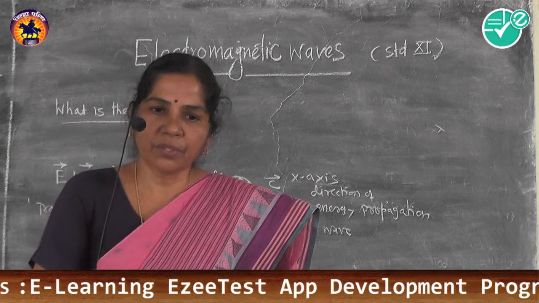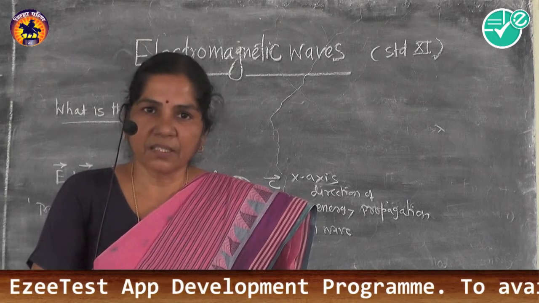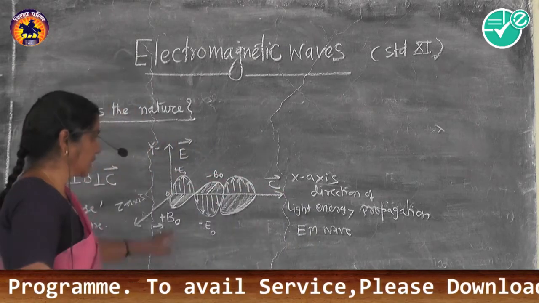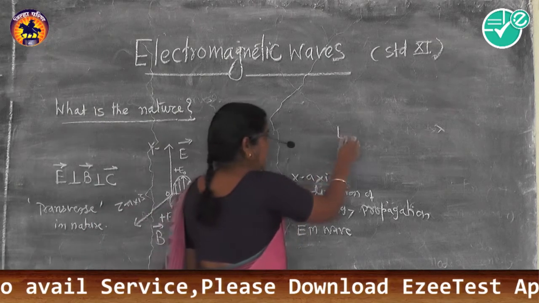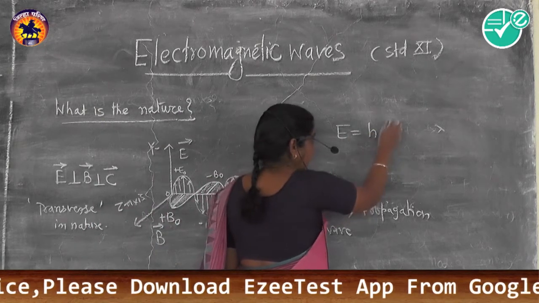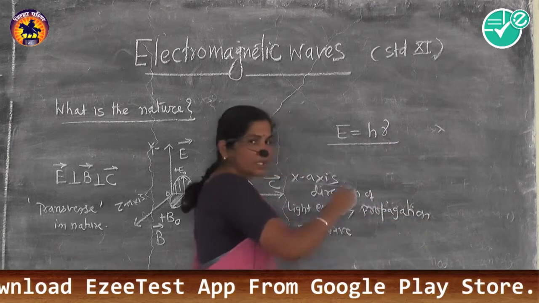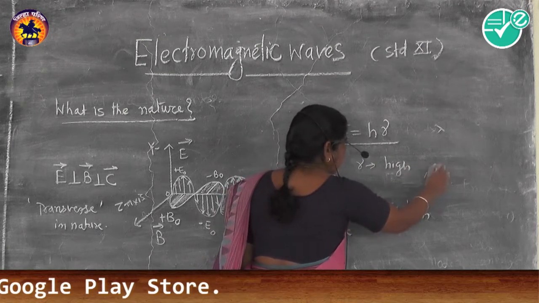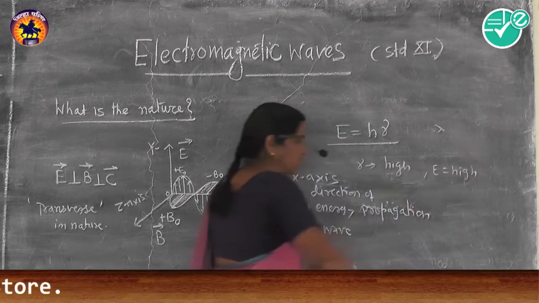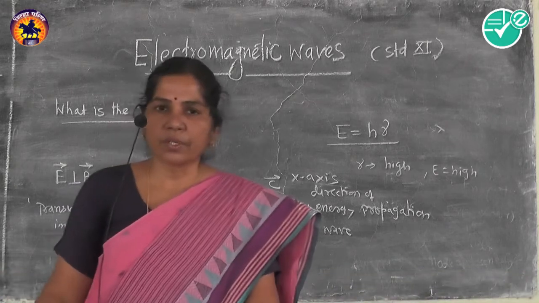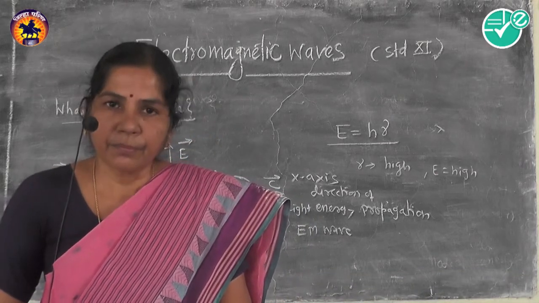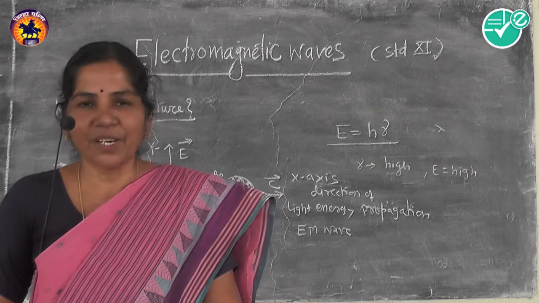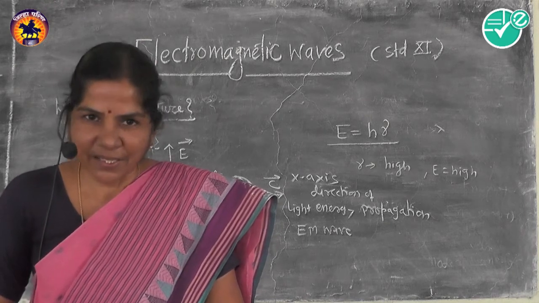So the range of the wave, the work of the wave, is increased with the help of its energy, and the energy of electromagnetic waves can be increased by increasing its frequency, because we know E is equal to h nu. When frequency is high, energy must also be high. So we require higher energetic waves for more work. Work is related to energy, and energy is also related to work. This I would like to stress once again.